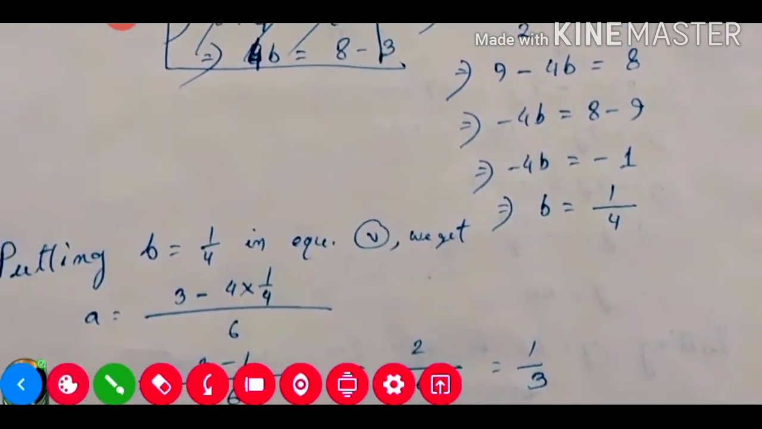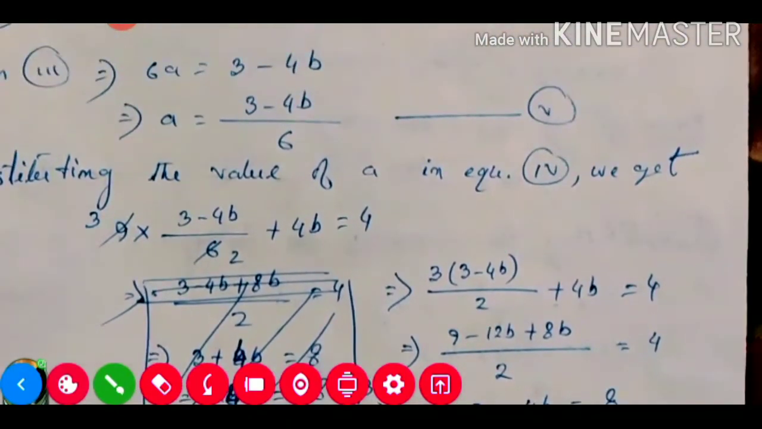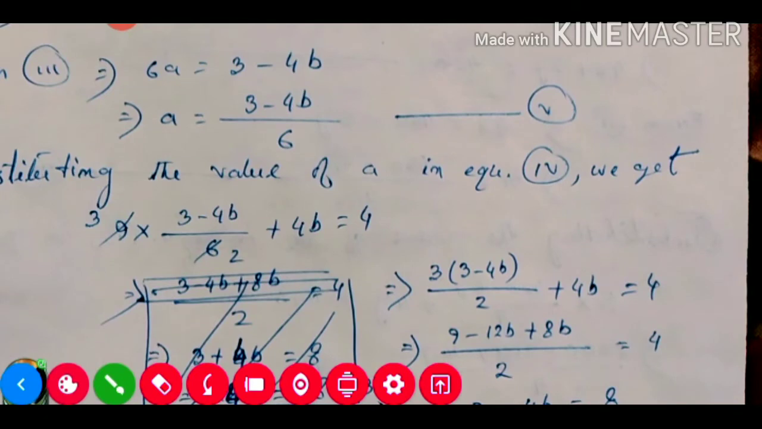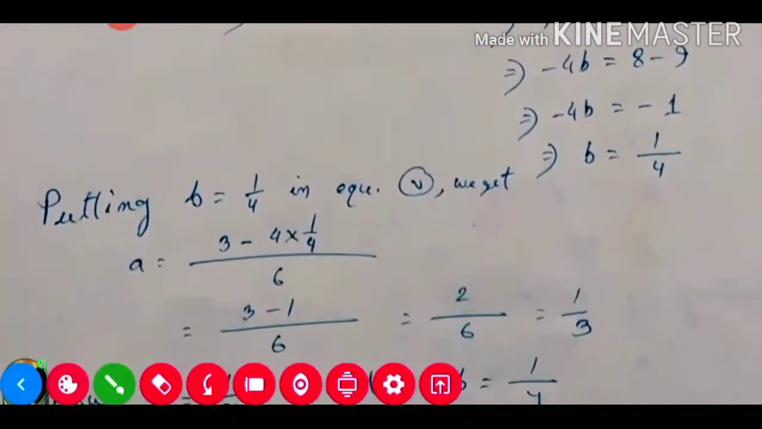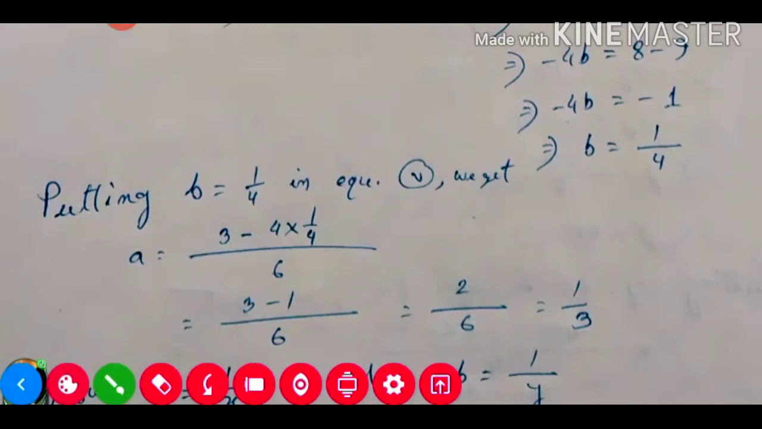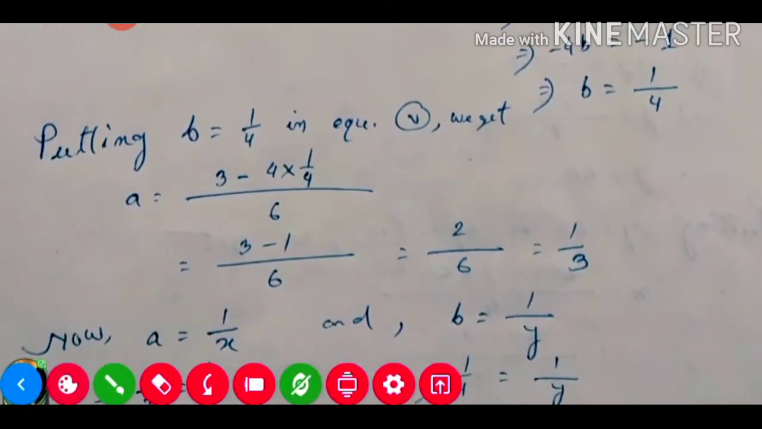Next, this b value we will put in equation number 5. Equation number 5 is a equal to (3 minus 4b) divided by 6. So b value we got is 1 by 4, this we need to put. So if we put b value 1 by 4, the 4 will cancel. What will remain is 3 minus 1 divided by 6. So 3 minus 1 is equal to 2 divided by 6.